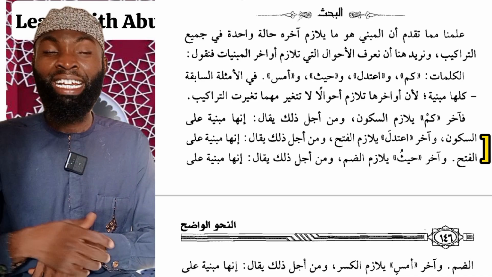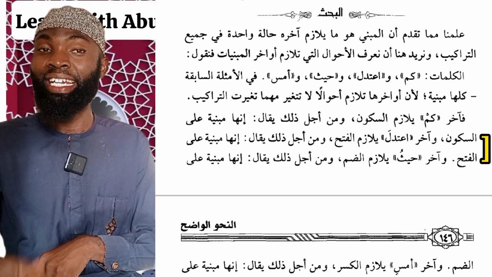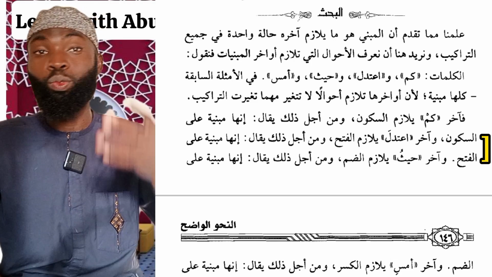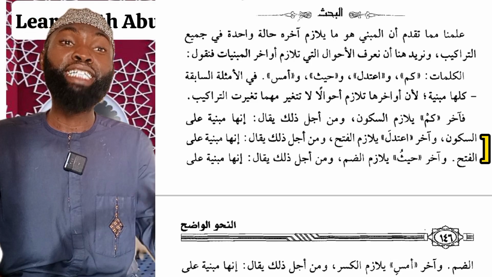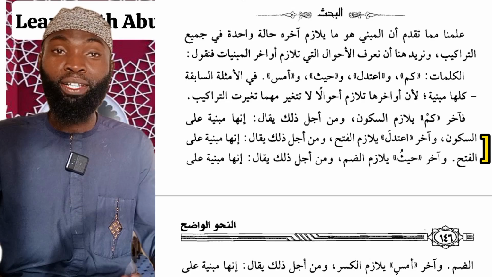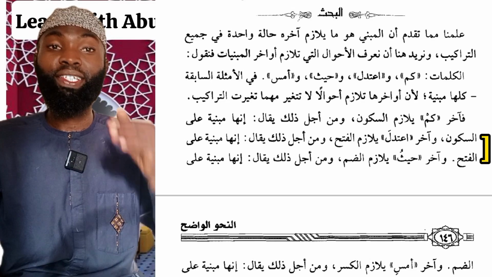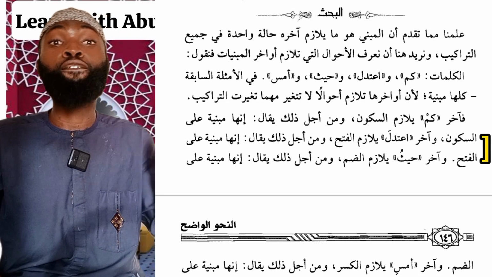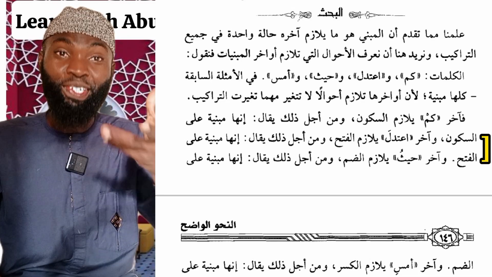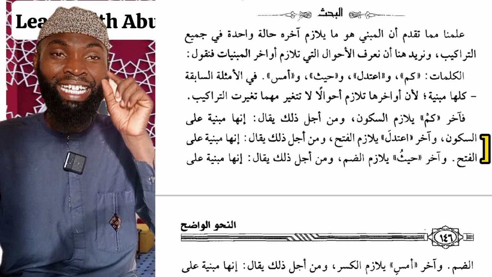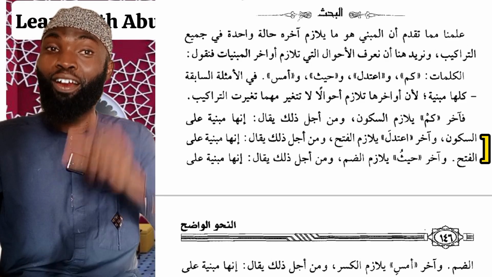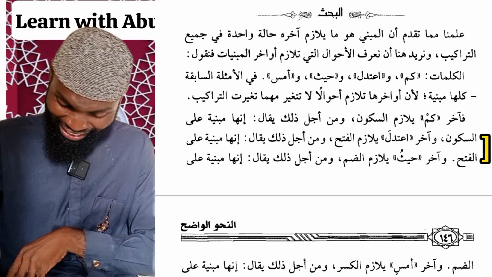So when you are analyzing these words grammatically, for words which are built upon dhamma, you say mabniyatun ala al-dhamm. For words which are built upon fatha, you say mabniyatun ala al-fath. For words which are built upon kisra, you say mabniyatun ala al-kisr. And for words which are built upon sukun, you say mabniyatun ala sukun. Do we hit the point? Of course, we hit that serious point.